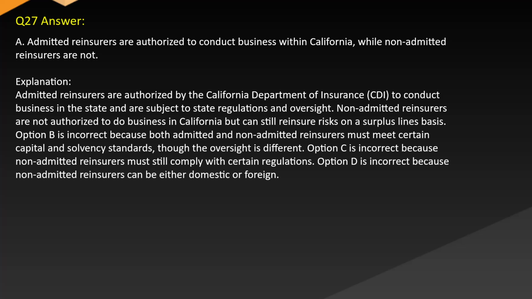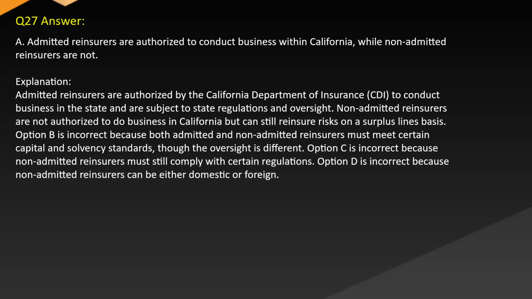Answer A. Admitted reinsurers are authorized to conduct business within California, while non-admitted reinsurers are not. Explanation: admitted reinsurers are authorized by the California Department of Insurance (CDI) to conduct business in the state and are subject to state regulations and oversight. Non-admitted reinsurers are not authorized to do business in California, but can still reinsure risks on a surplus lines basis.